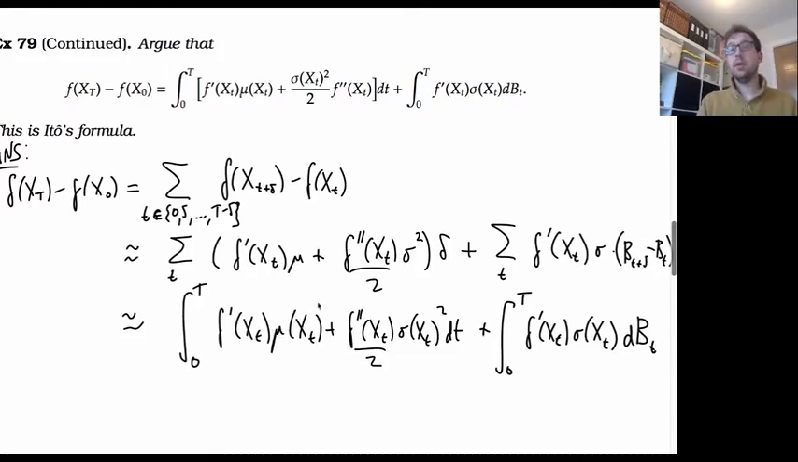So next time we're going to look at maximization and minimization, but now the evolution of the state of the system is going to be some sort of stochastic differential equation. So we've got that to look forward to next time.